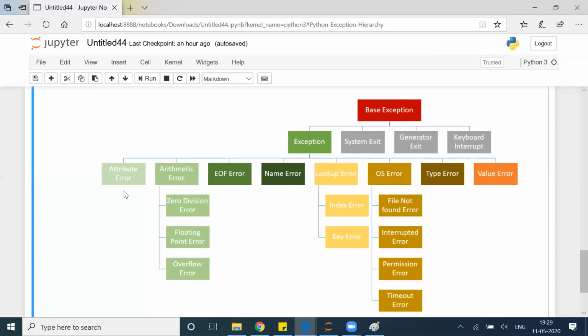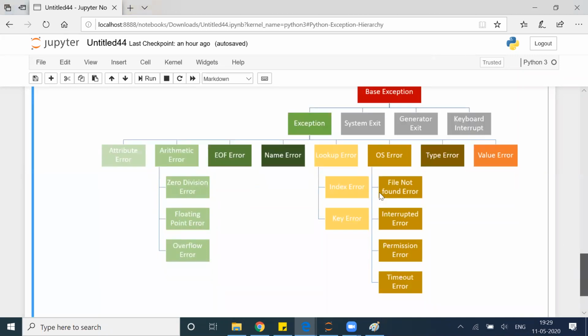Inside exceptions, we have again various types of errors you will see: attribute error, arithmetic error, end of file error, name error, lookup error, OS error, type error, value error. Inside arithmetic, you can see zero division error that we saw just now, floating point error, overflow error. These are some of the most frequent errors you will see. Same in lookup error, you will see index error, key error. In operating system error, you will see file not found error, interrupted error, permission error, timeout error, right?